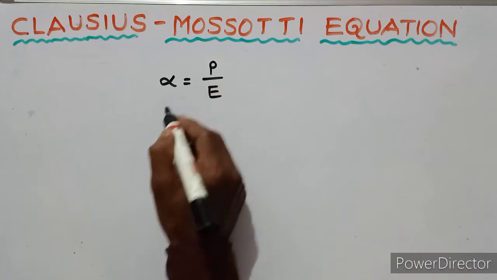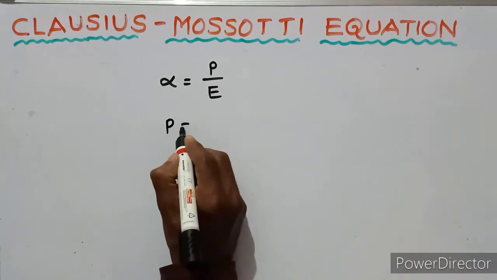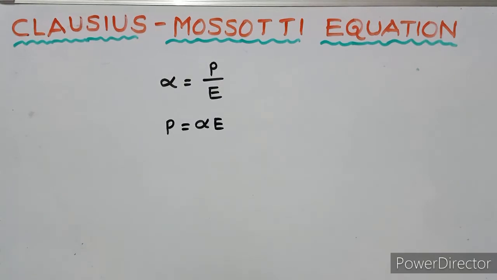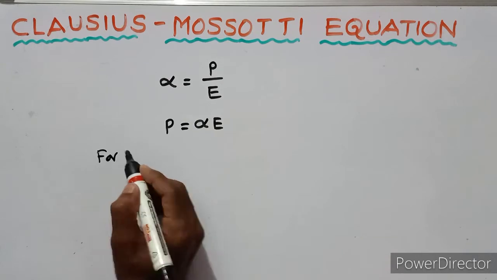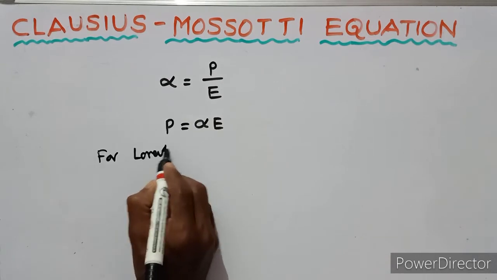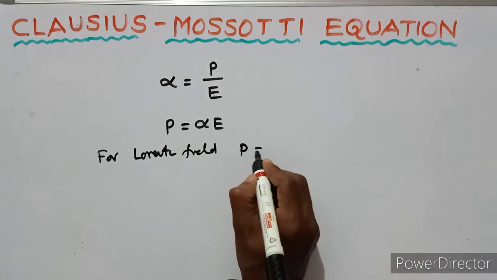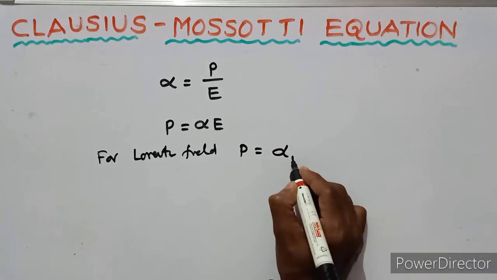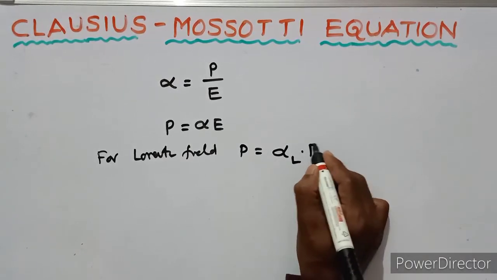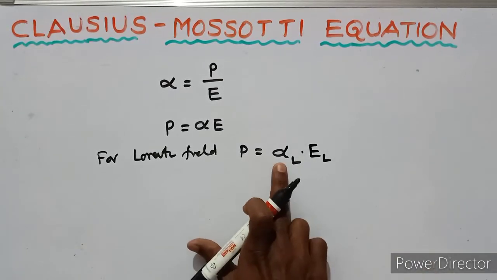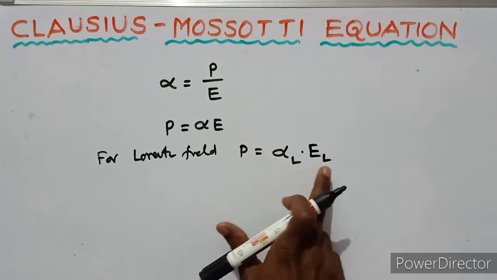So from this equation, P equals alpha into E. For the Lorentz field, P equals alpha L into E L, the polarizability due to the Lorentz field.